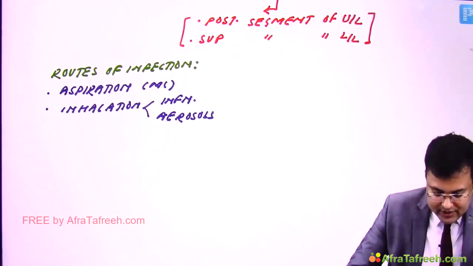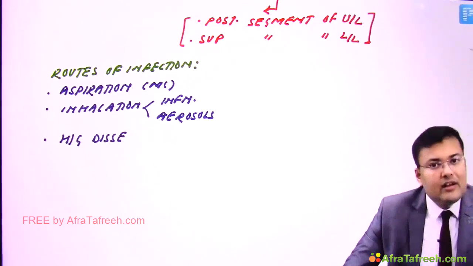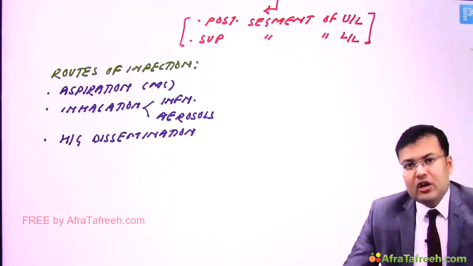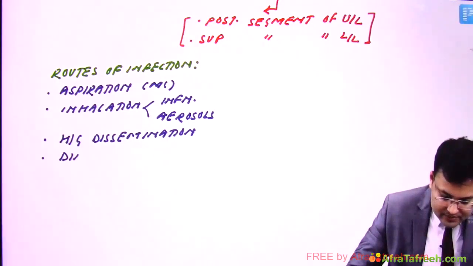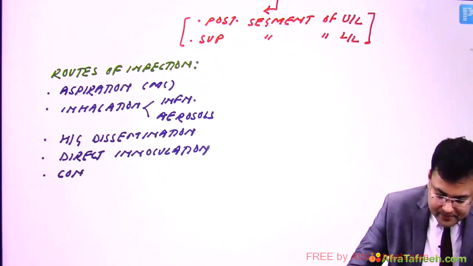There is hematogenous dissemination also, especially if the patient has subacute bacterial endocarditis. There can be direct inoculation, and there can be contiguous spread also.